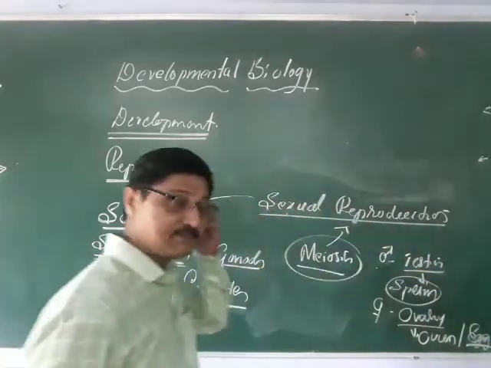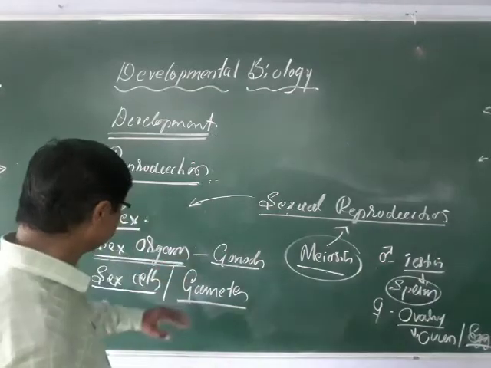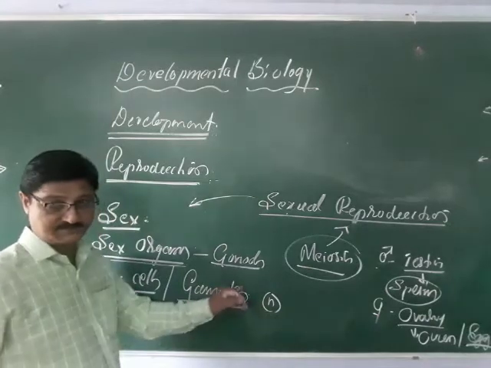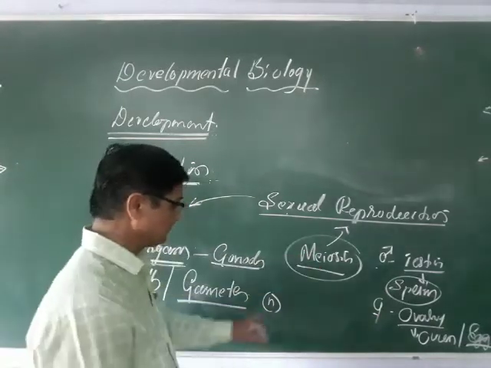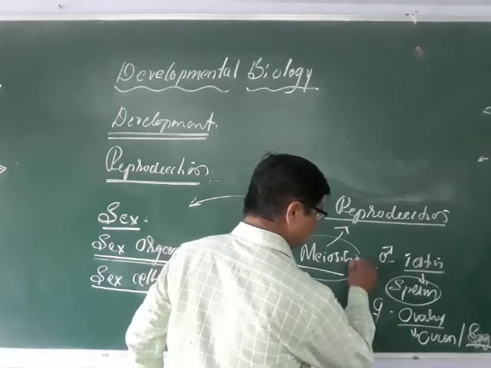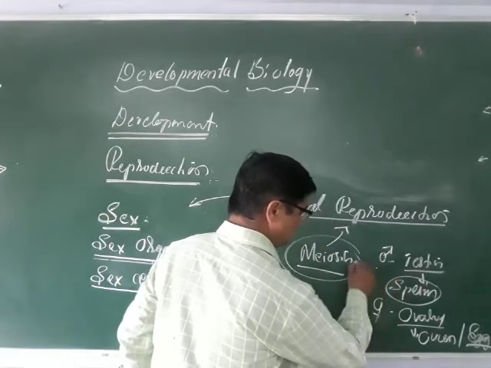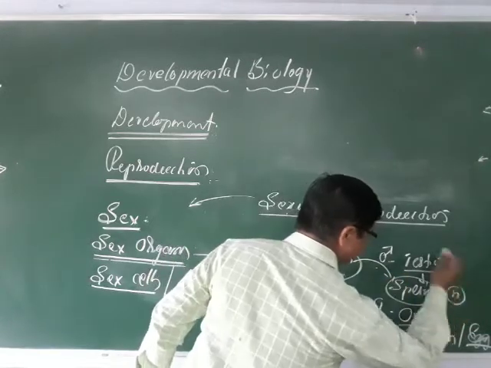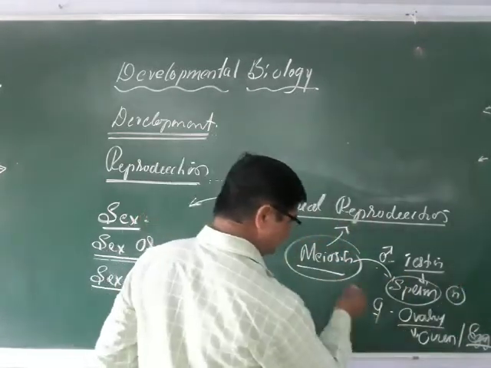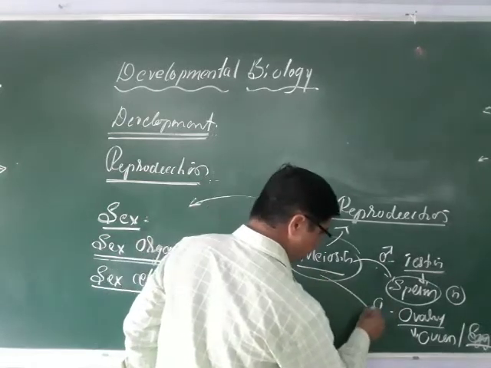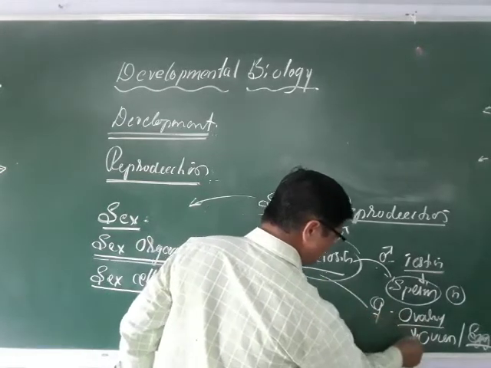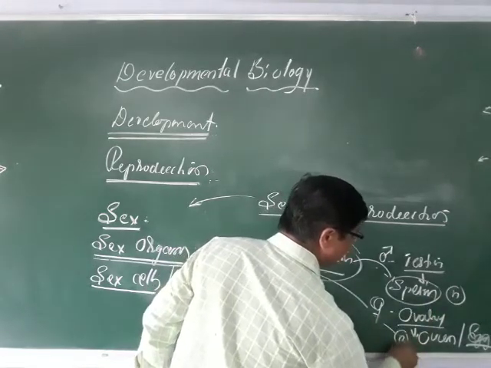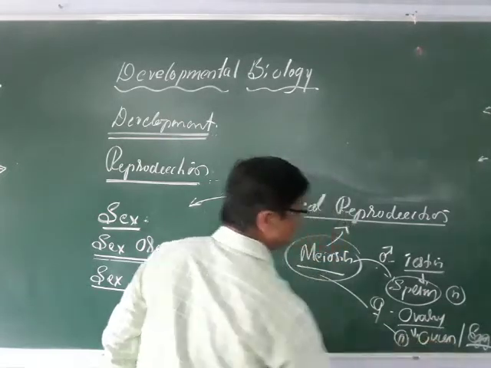So remember once again, the gonads are able to produce the sex cells, and these are haploid always. By means of meiosis, the testes produce the male gametes, the sperm, which are haploid. In the same way, by means of meiosis, the female gonad, the ovary, produces the egg, which is also haploid.